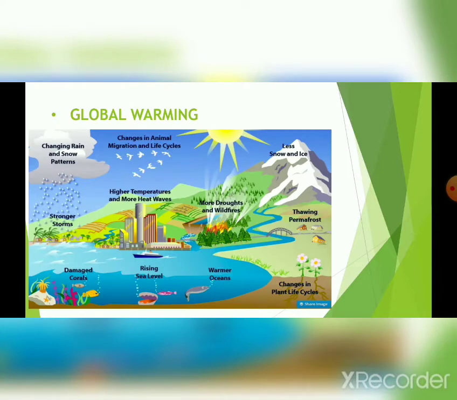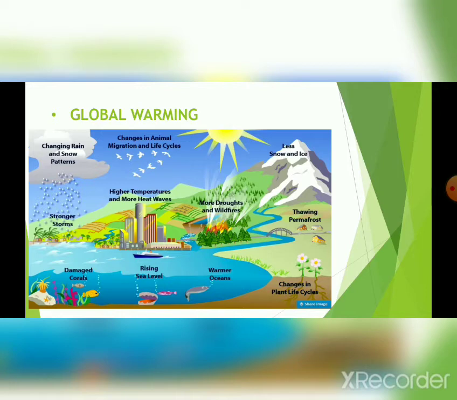Now, I have pasted a picture of global warming and it shows the different causes and effects of global warming. Just take a look at that. Here, deforestation is also a cause of global warming.